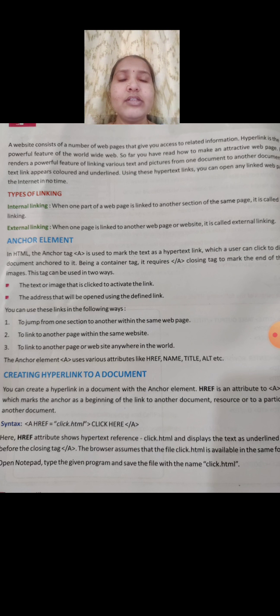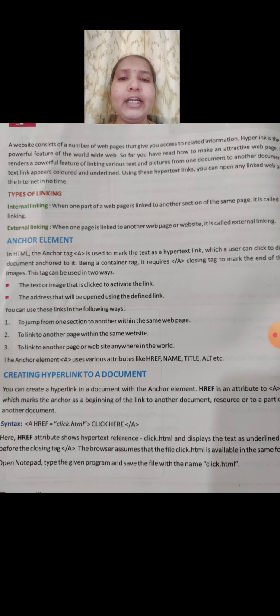Likewise, the linking can be given to a message, statements, or an image on the web pages. This is how we use linking. There are two types of linking: internal linking and external linking.